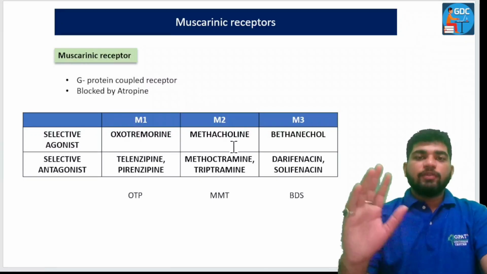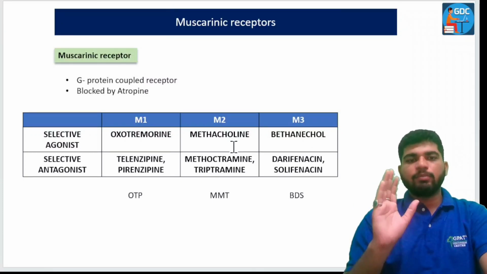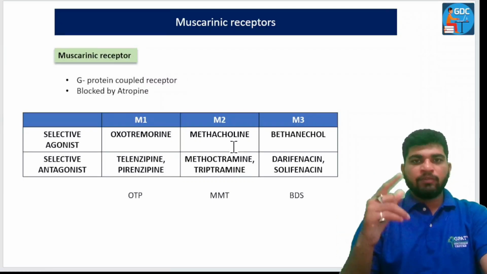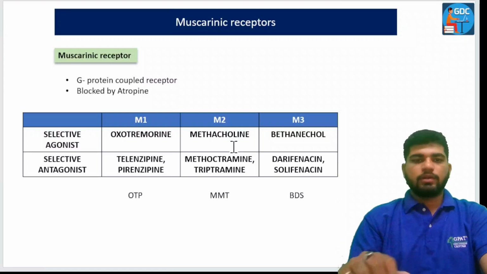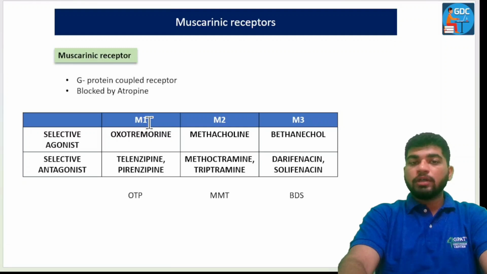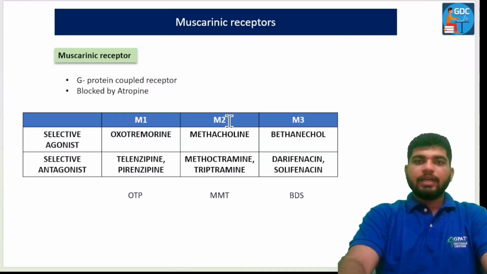Now, muscarinic receptors are non-selectively blocked by atropine. All the types of muscarinic receptor will be blocked by atropine, whether it is M1, M2, M3, M4, or M5. Now, let's move towards the selective agonist as well as the selective antagonist. This is very important to know. For M1 receptors, M1 is for the gastric glands. First eat, then fall in love, and then the rest of the things can wait. Then let's learn the selective agonist.